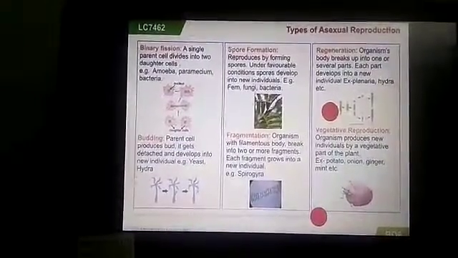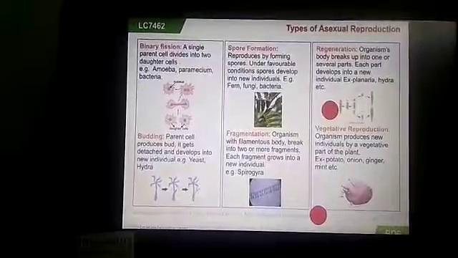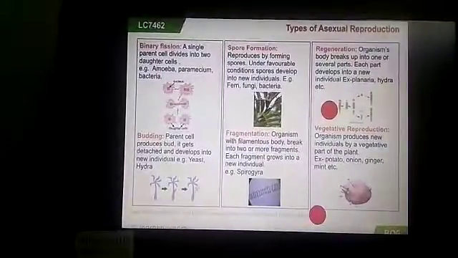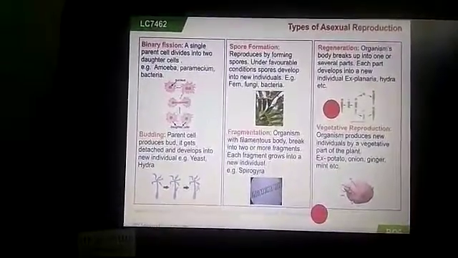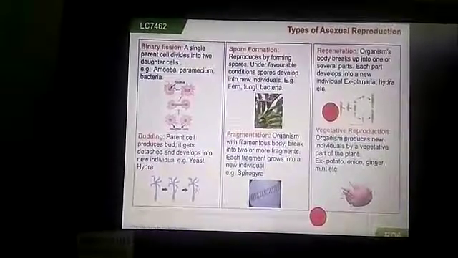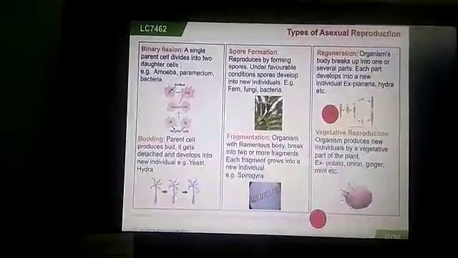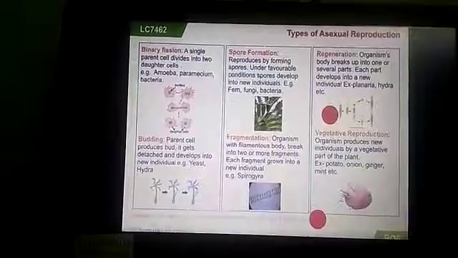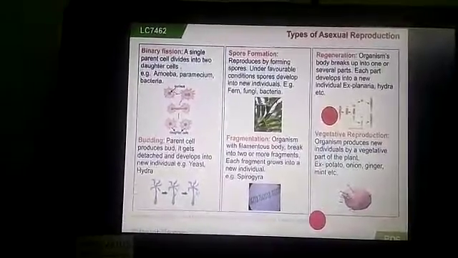Next, regeneration. The organism's body breaks up into one or several parts, and each part develops into a new individual. For example, planaria and hydra, water organisms.